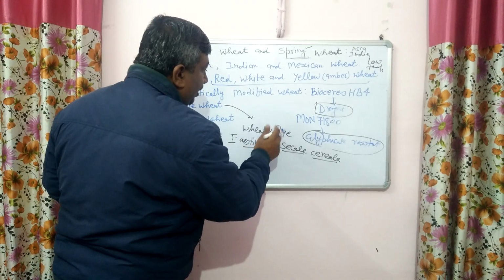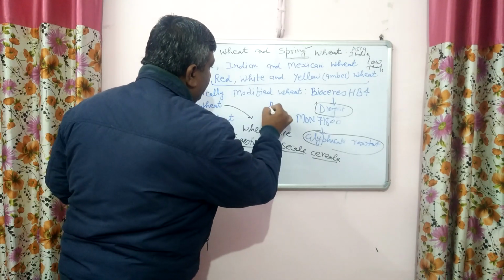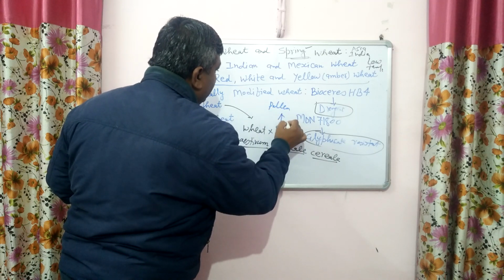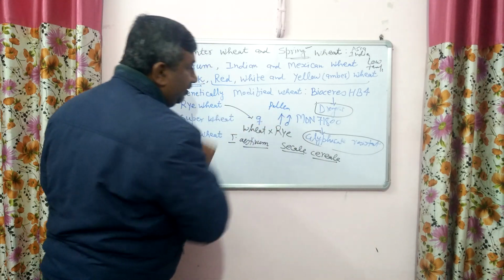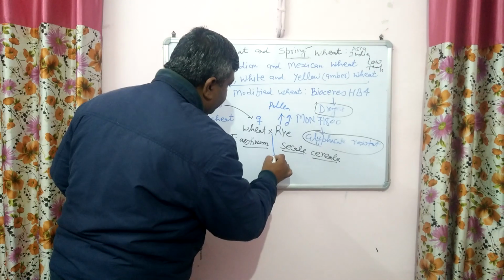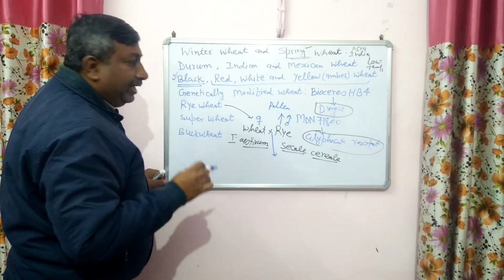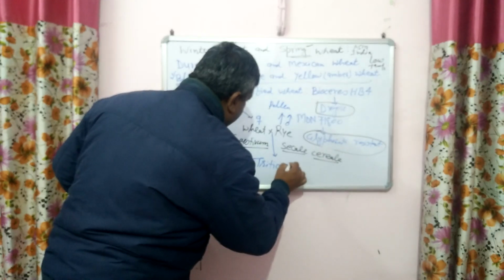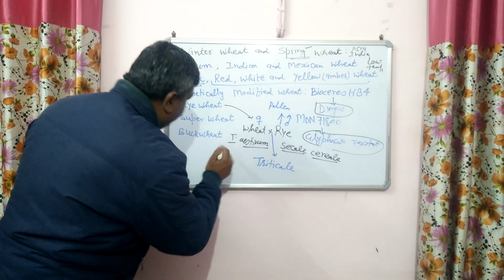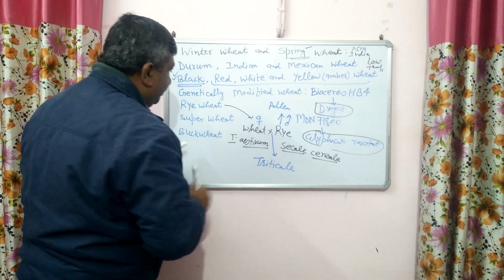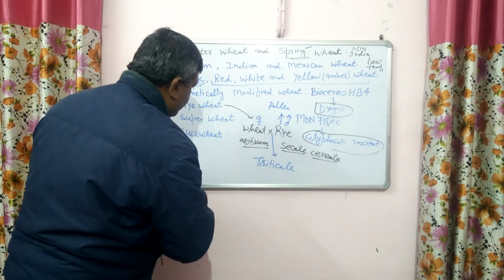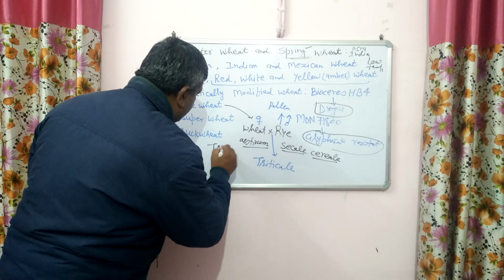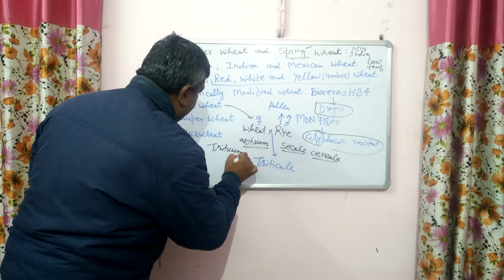And this is the pollen donor. Rye is used as male and wheat is used as female. And then the name is triticale. The name triticale is from Triticum aestivum.